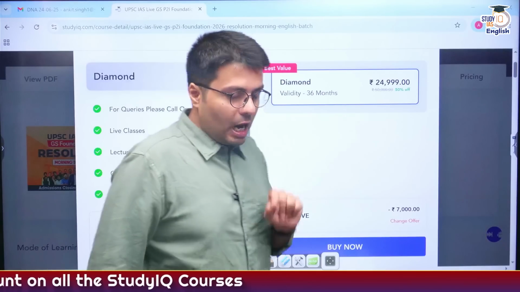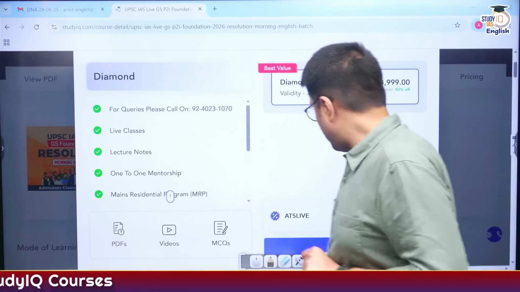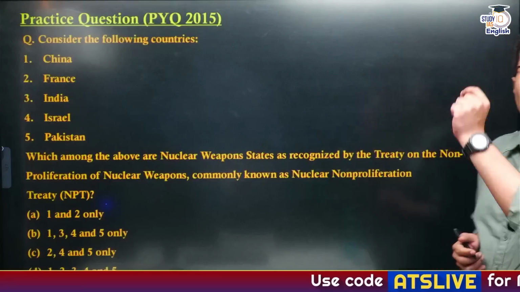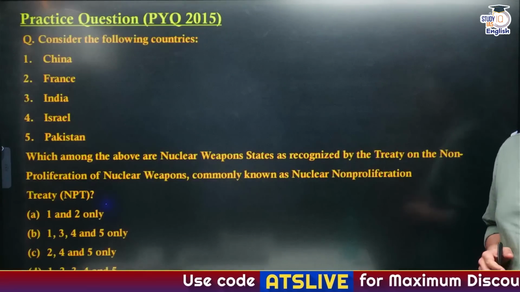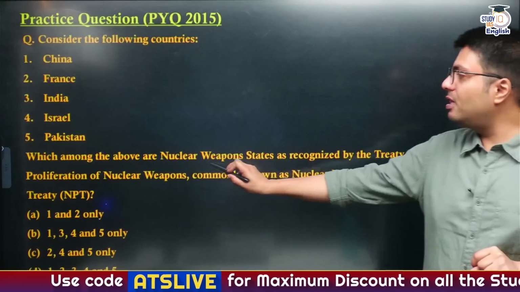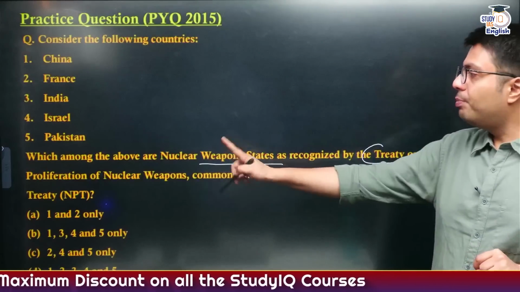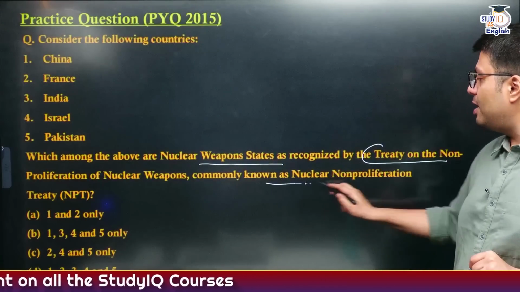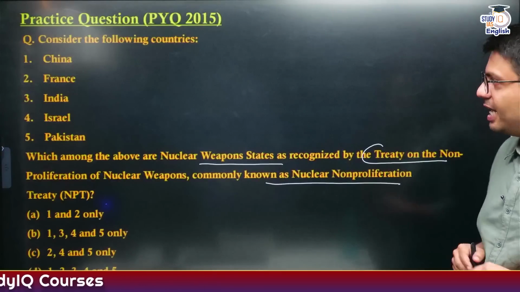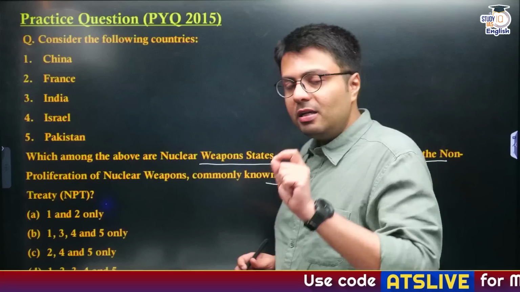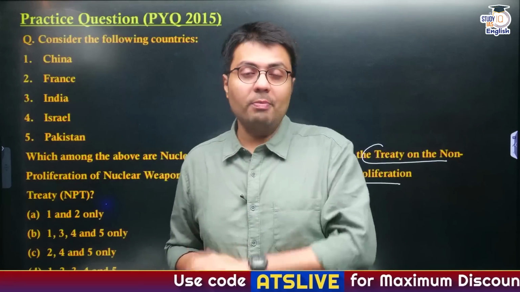Understood? Now, moving back to today's discussion, I had told you there is a practice question. There is one indeed. It is a PYQ that appeared in 2015, and it says: which among the above are nuclear weapon states as recognized by the Treaty on the Non-Proliferation of Nuclear Weapons, commonly known as the Nuclear Non-Proliferation Treaty? So do let me know the correct answers in the comment section. And for the ones who answer correctly, I'll give your comments a thumbs up.